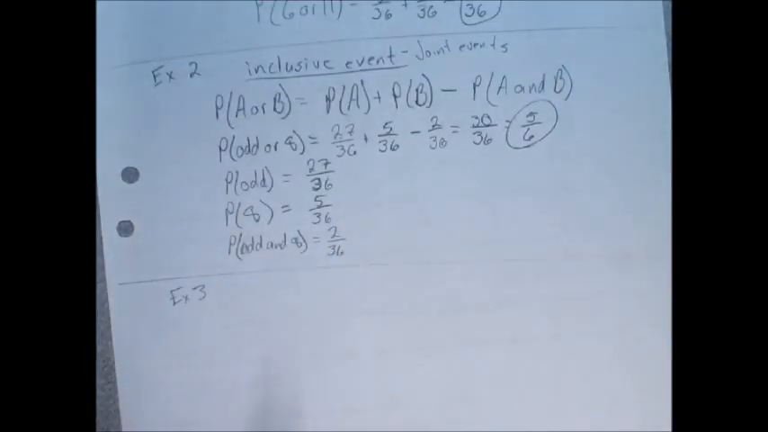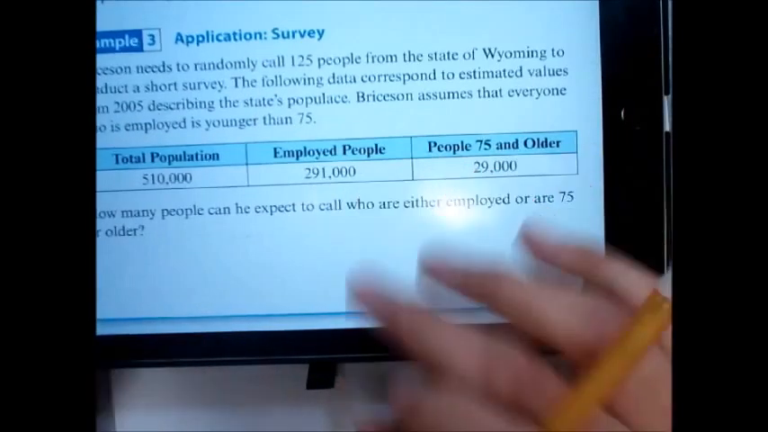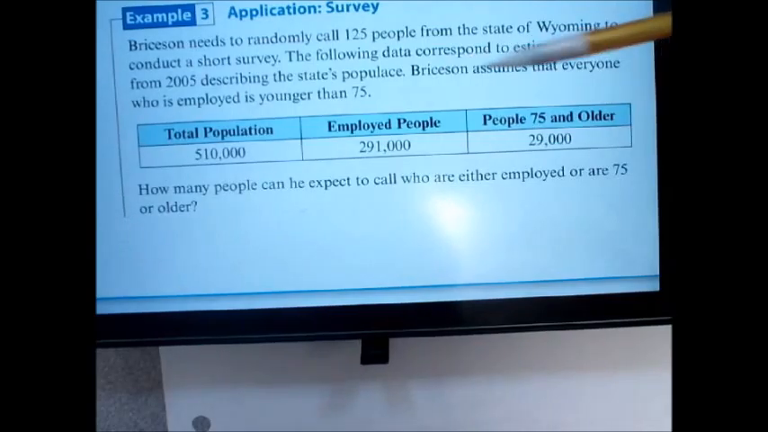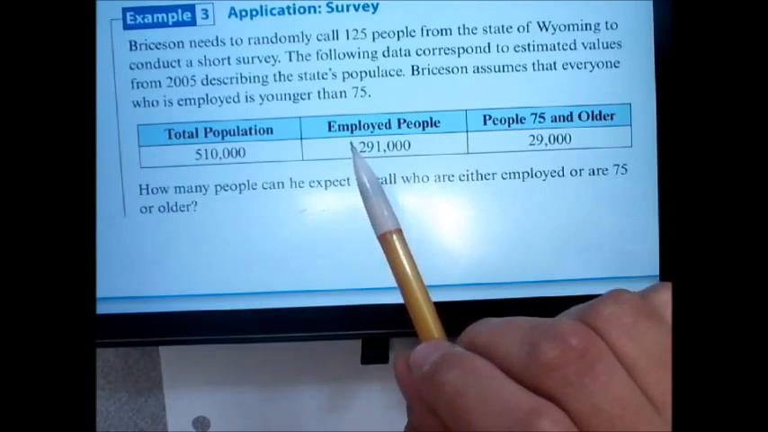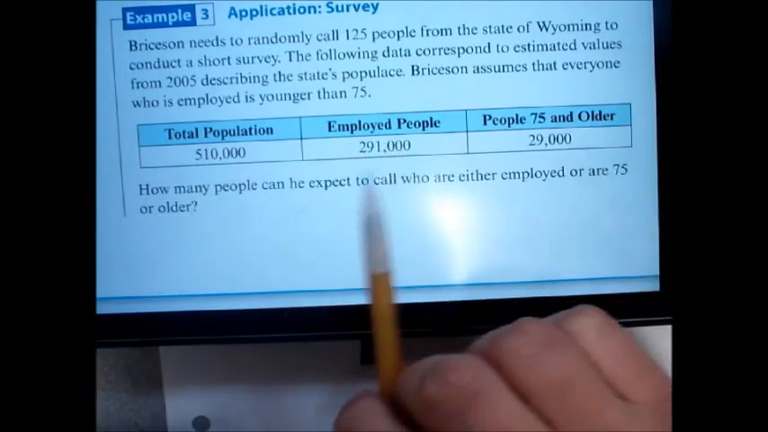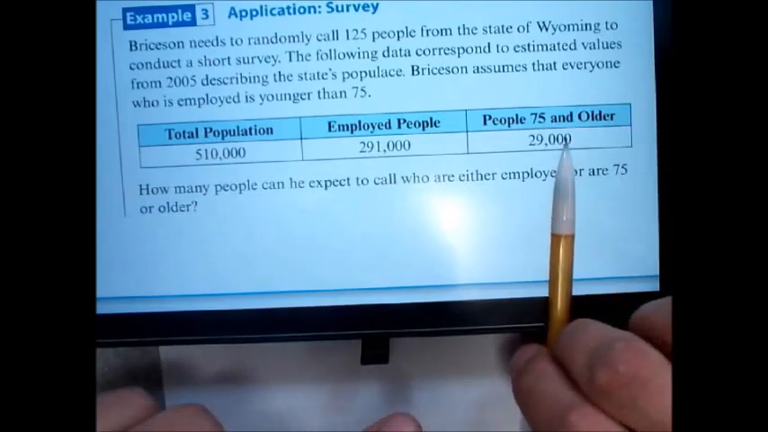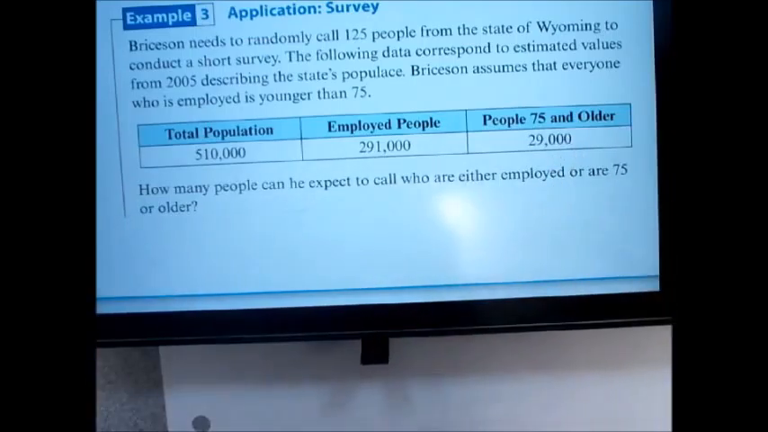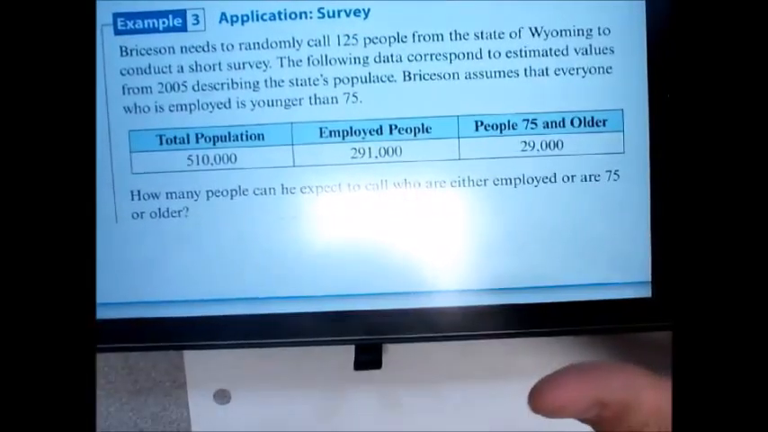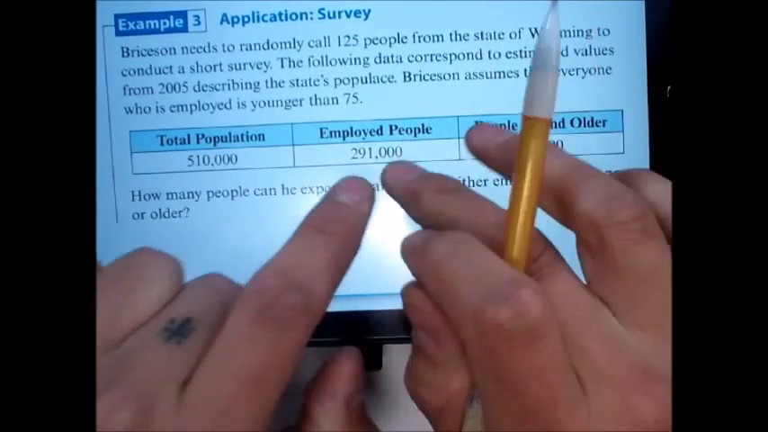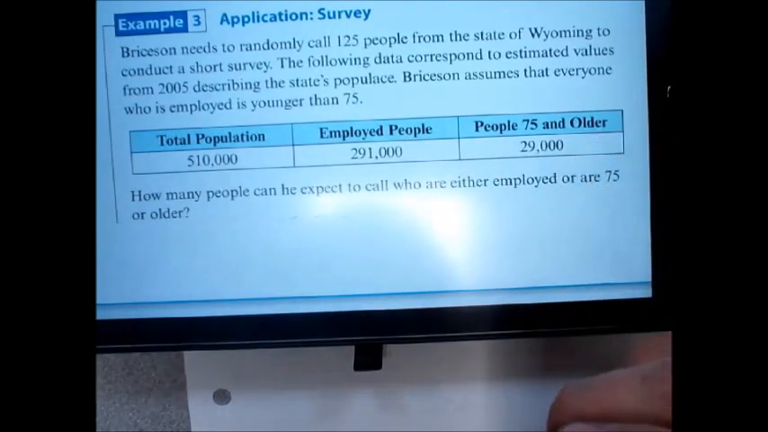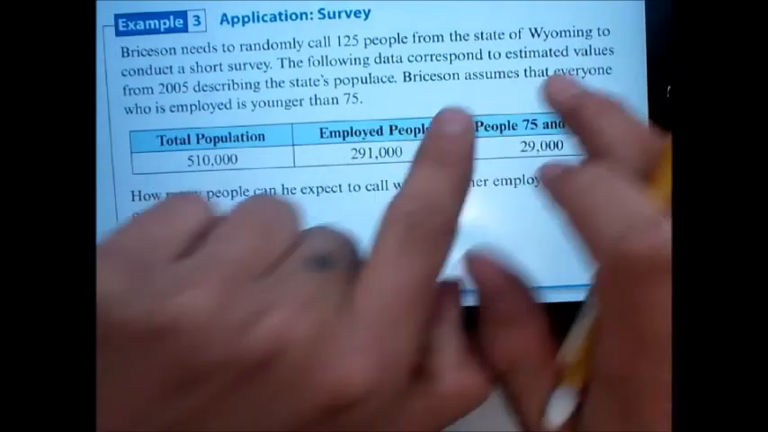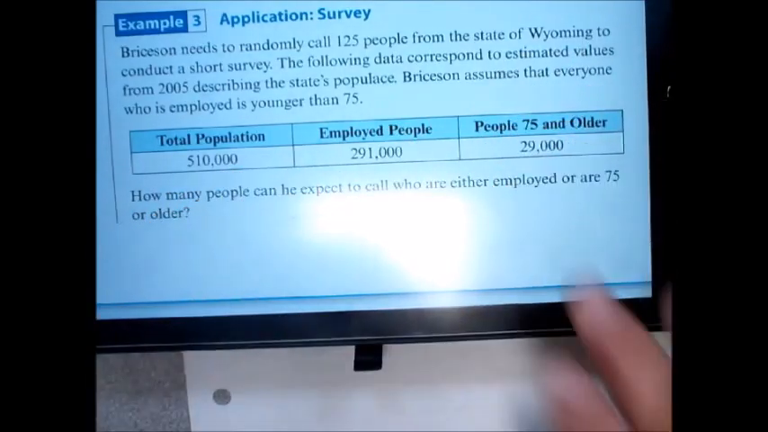So we're going to try to get through this, guys. You were actually right, Maddie. The assumption that Bryson makes says that everyone older than 75 doesn't work, right? So the probability of calling somebody that's employed and the probability of calling someone 75 or older are disjoint. They are not going to affect each other because he thinks that everyone that's employed is under 75. So everyone that's employed in his mind, because of this assumption, is under 75, these two things are disjoint.